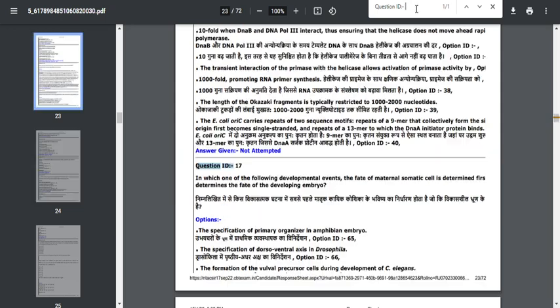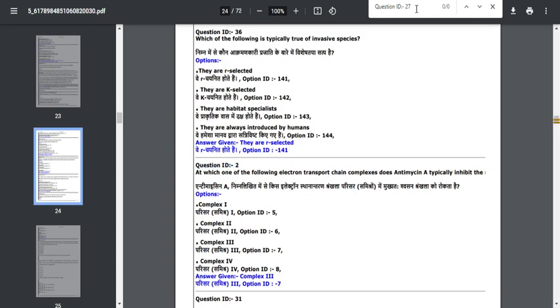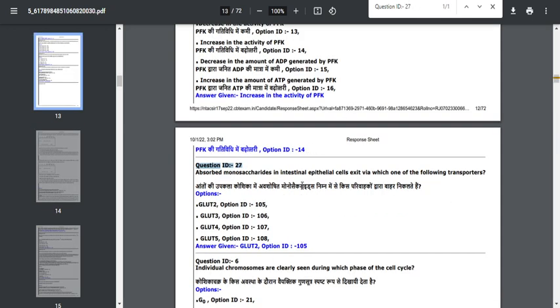So the next question that is confusing to many students is question number 27. That is, absorbed monosaccharides in the intestinal epithelial cell exit via which of the following transporters? They didn't ask which particular transporter is involved in absorbing monosaccharides. They are asking by utilizing which particular transporter it exits. So only if you read the question completely can you give the correct answer.